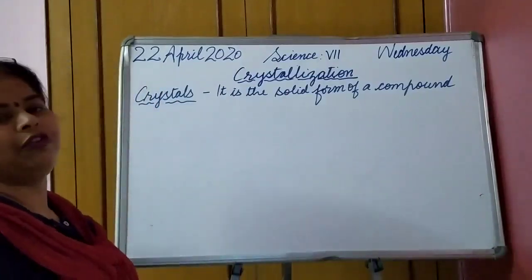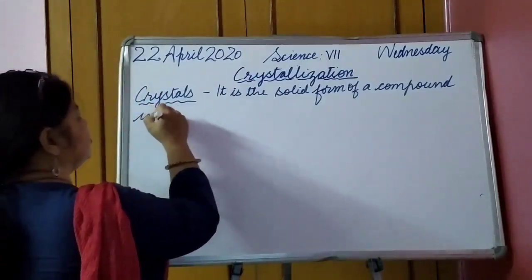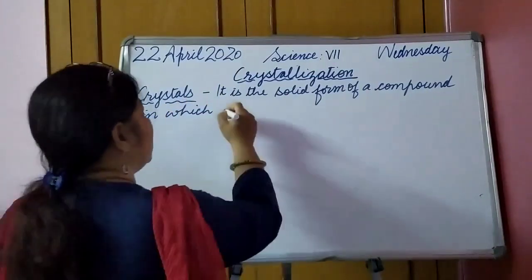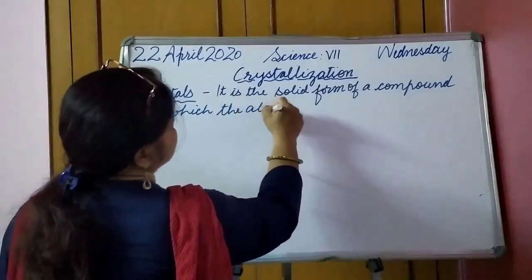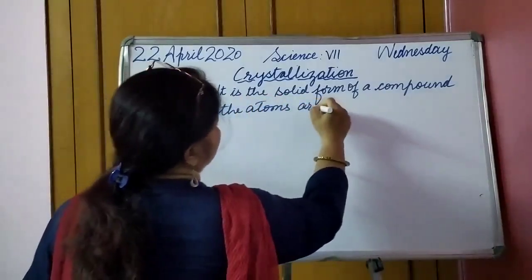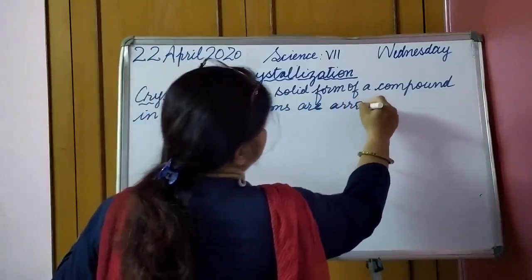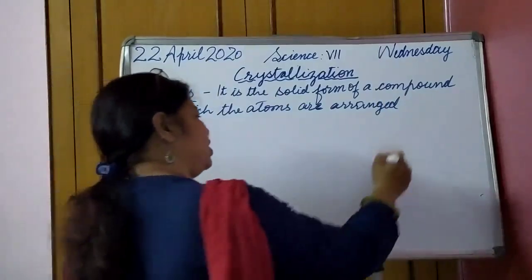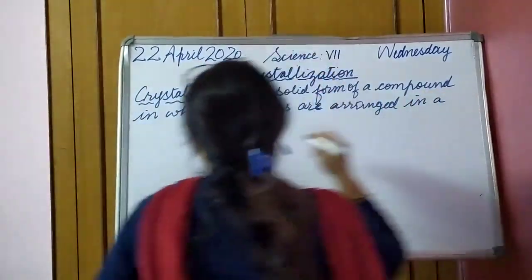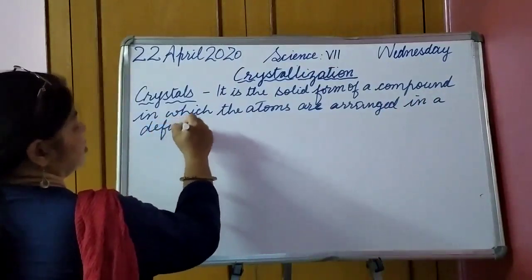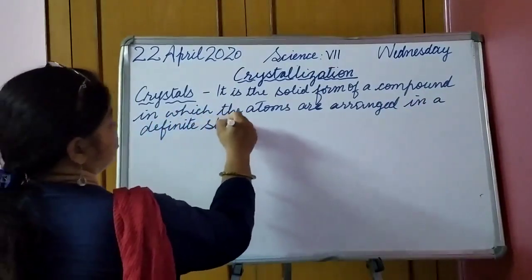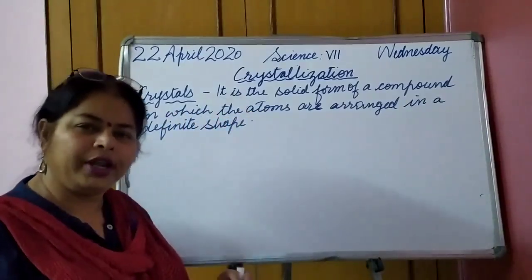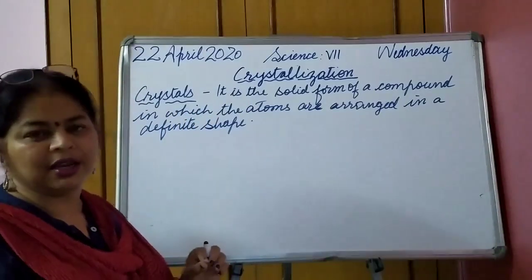It is the solid form of a compound in which the atoms are arranged. The atoms are arranged in a definite shape. See, the arrangement can be cubical, it can be cuboidal, it can be tetrahedral, it can be anyhow.